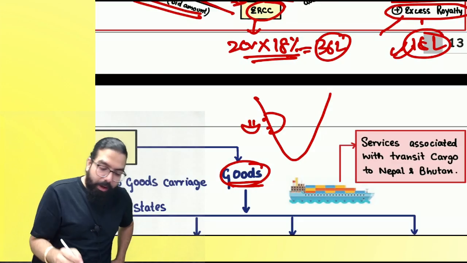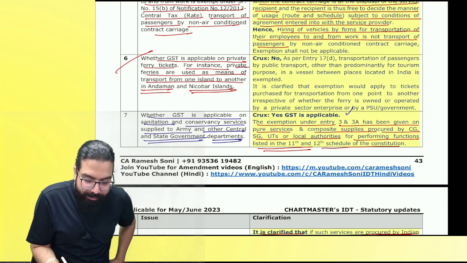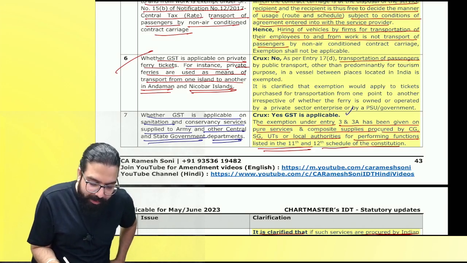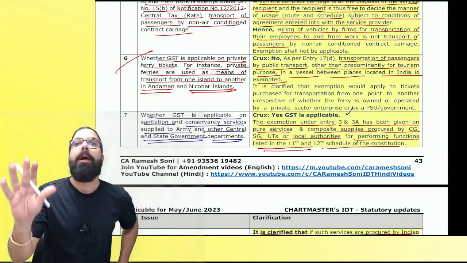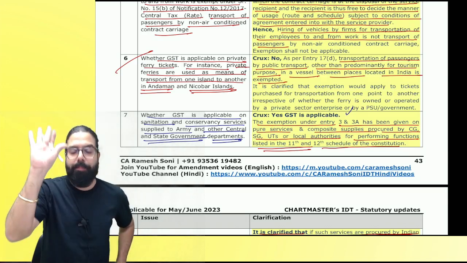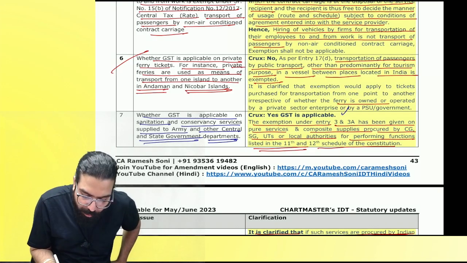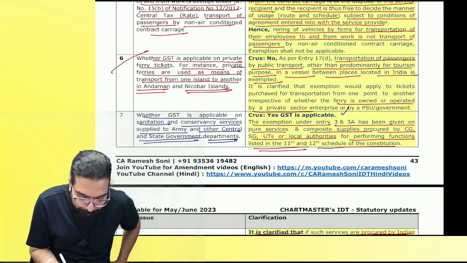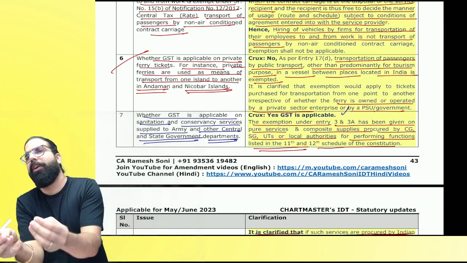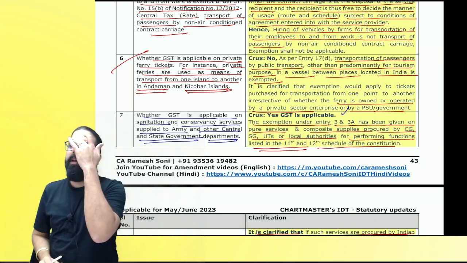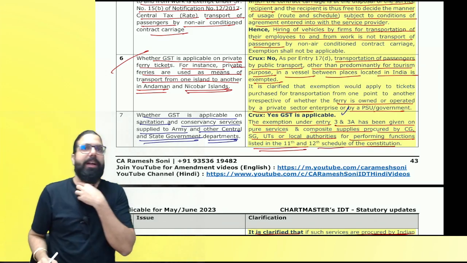Okay, everyone, these ferries will run. Now, listen. It says transportation of passenger by public transport other than predominantly for tourism in a vessel between places located in India is exempt. Always remember, public transportation is exempt. Now, the ferry can be owned and operated by private sector or PSU or government; the ticket of the ferry, 10 rupees, 20 rupees, will always be exempted. Are we clear, everyone? Can we go ahead? Did you guys get it?